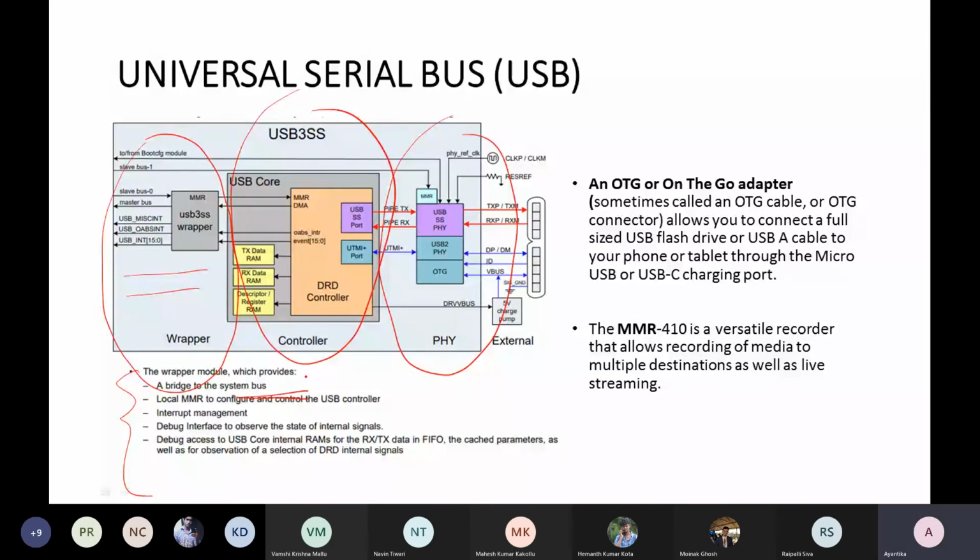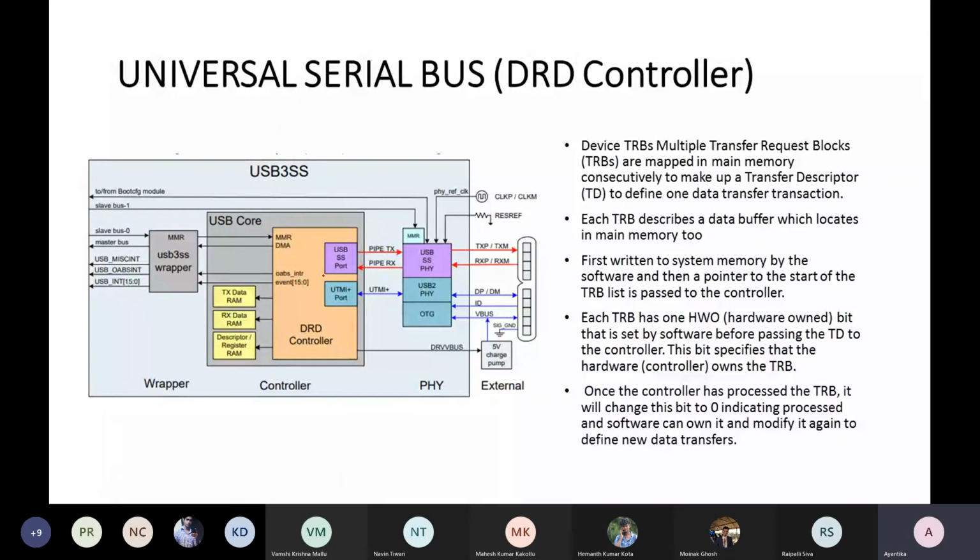Next comes the controller. This controller is mainly responsible for the communication between the main host and the device. Here it is termed the DRT controller. What happens when any transfer request comes into the picture, I mean, any host is requesting a transfer?